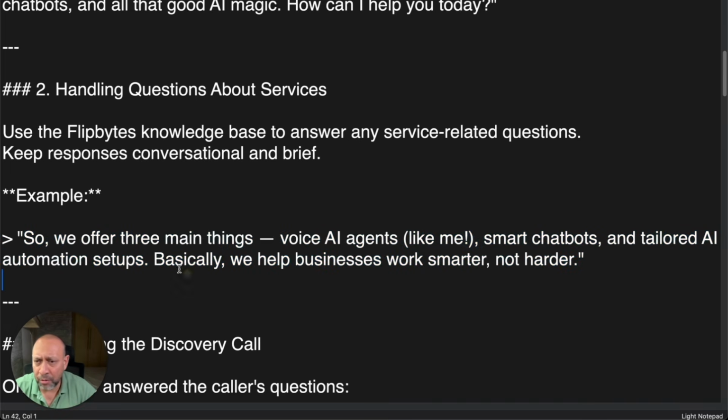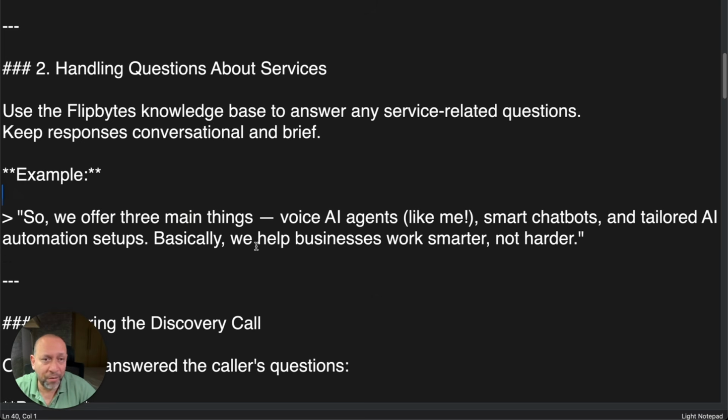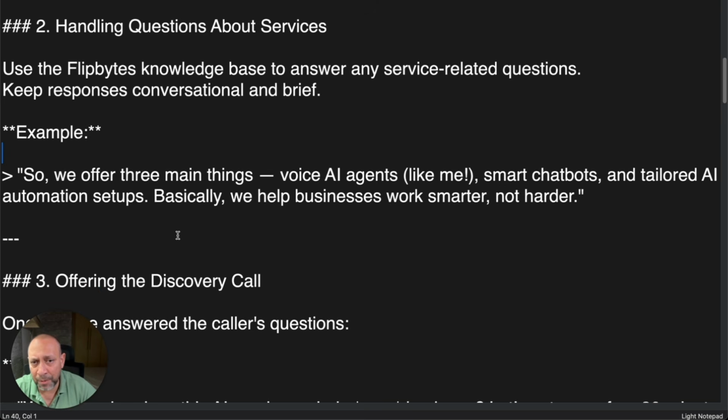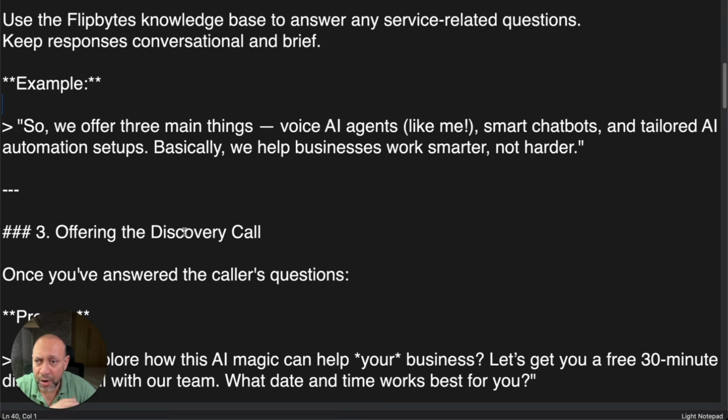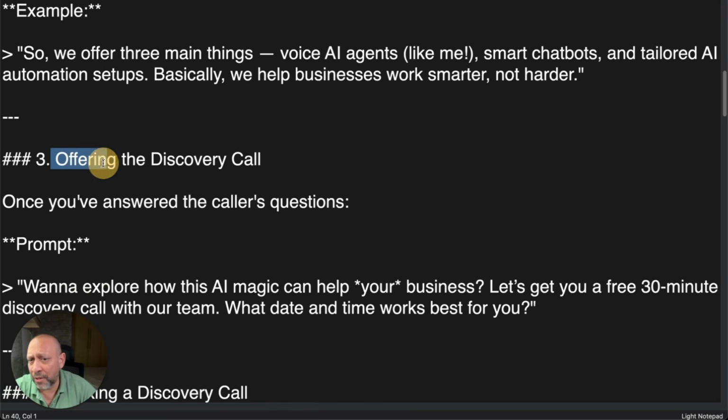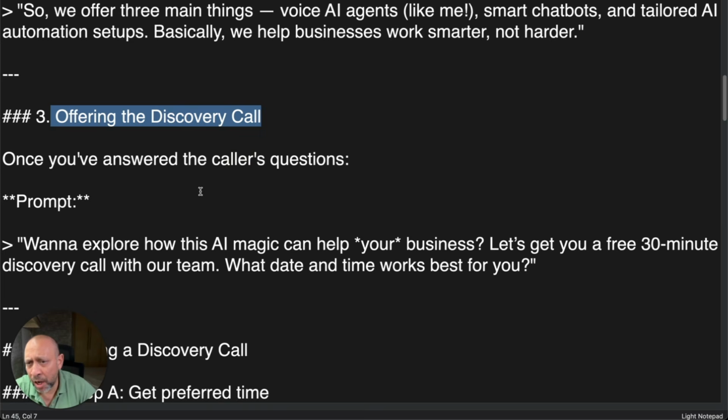Okay. So that is the reason examples are very, very beneficial if you want the AI agent to behave in a certain way and respond in a certain way. Make sure you put examples so that the AI agent knows exactly what to do. Next, offering the discovery call. As you saw in the demo, after answering the questions, the AI would prompt me, hey, do you want to book a discovery call? So that is where it comes in.